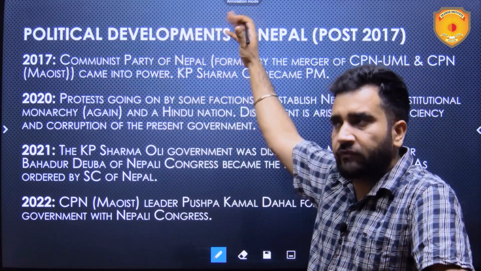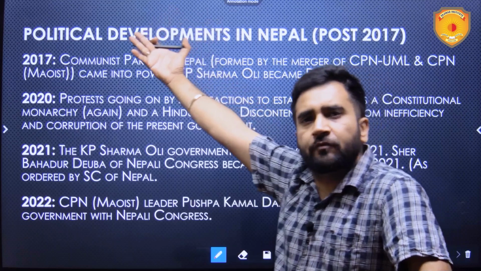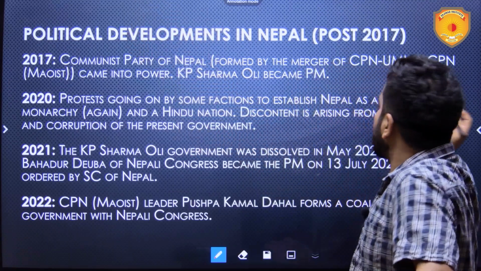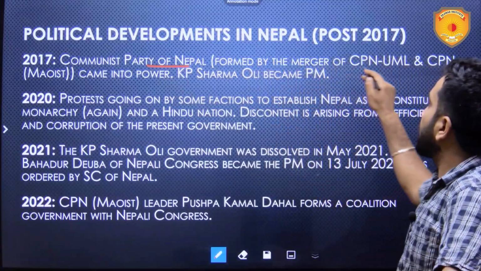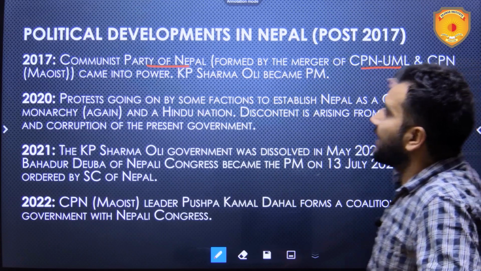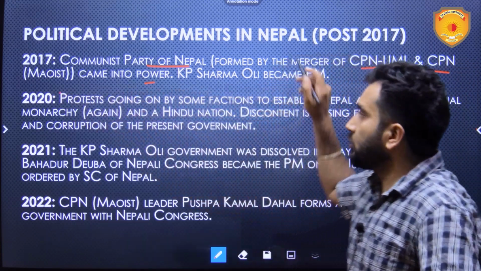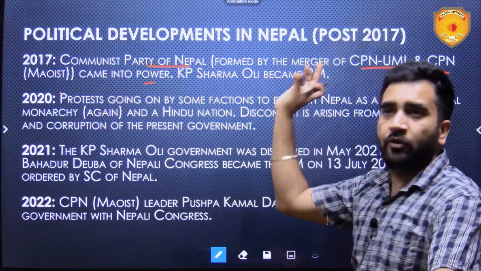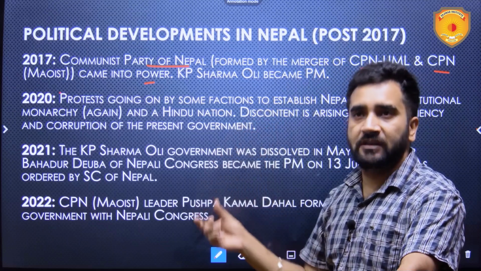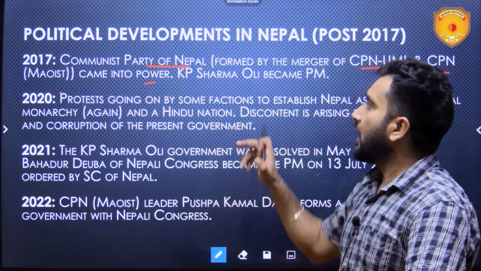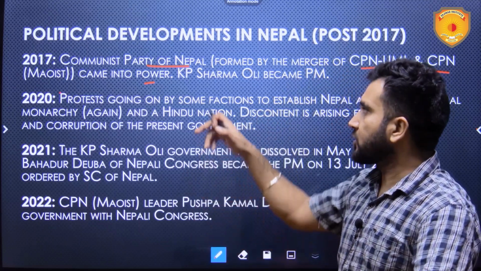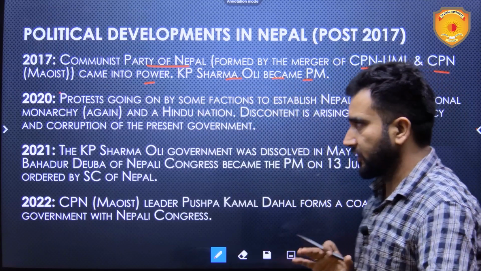In 2015 the constitution was adopted, and in 2017 the first government was formed after that. The Communist Party of Nepal, formed by the merger of CPN UML and CPN Maoist, came into power. So in 2017, both CPN UML and CPN Maoist were in power, and the Nepali Congress was in opposition. KP Sharma Oli became the Prime Minister.